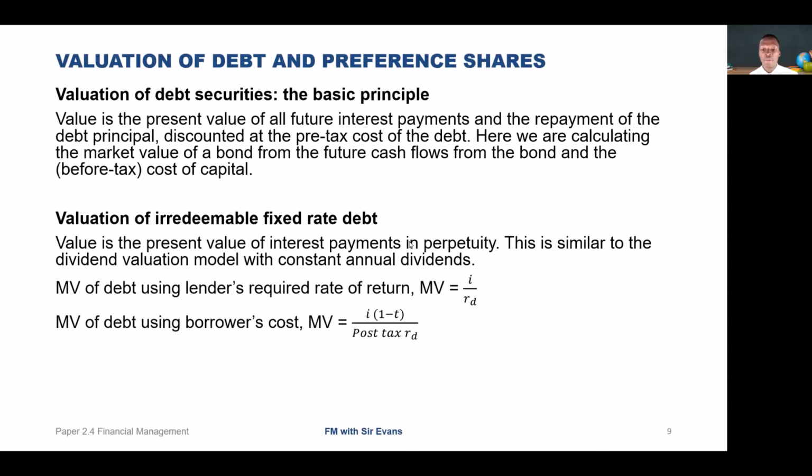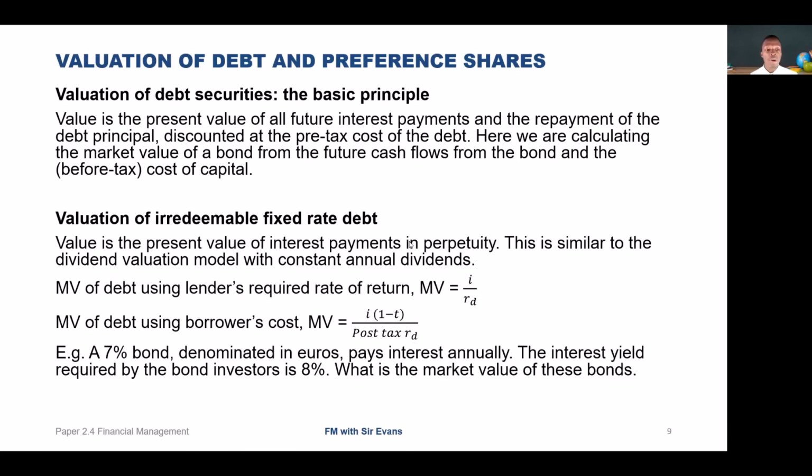And the market value of debt using the borrower's cost is MV equals I times (1 minus T) over post-tax Rd, where Rd is the cost of debt capital, I is the annual interest payable, T is the rate of tax on company profits, and MV is the ex-interest market value of the debt. Note that the calculations are usually performed on a nominal amount of 100 or 1,000.